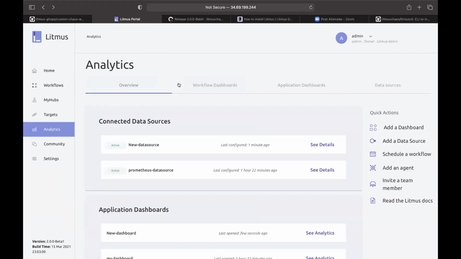So Karthik, do you want to say something about the analytics? Yes, thanks for bringing that up, Raj. One of the feedbacks we received from the community was, though there were litmus metrics and we could achieve interleaved dashboards on Grafana via litmus chaos annotations, or you could also do it on other APM platforms, there was a need for this information to be available on the portal without the user having to shift to a different browser.